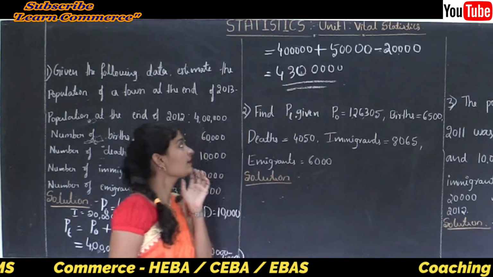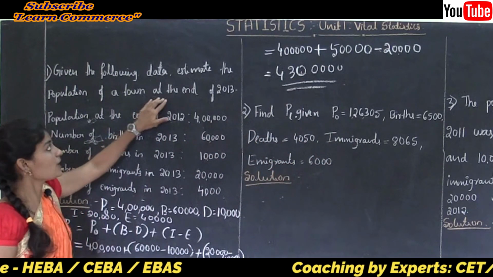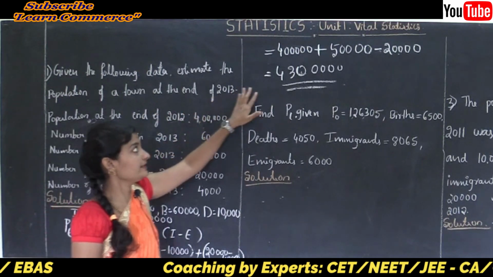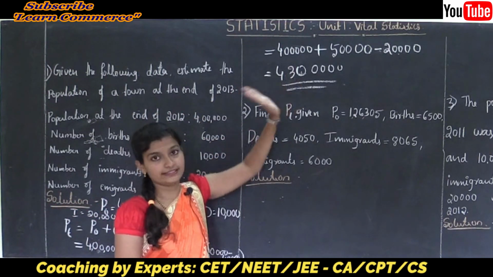Okay, it means the population in a town at the end of 2013 is 4,30,000.